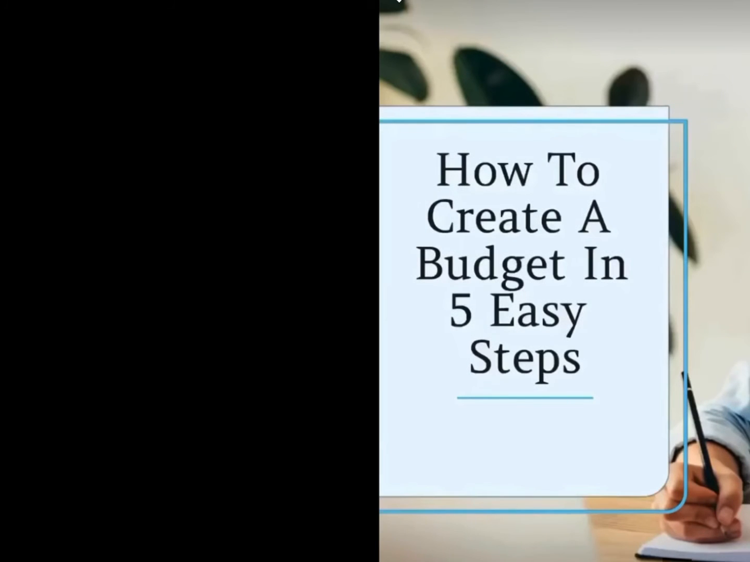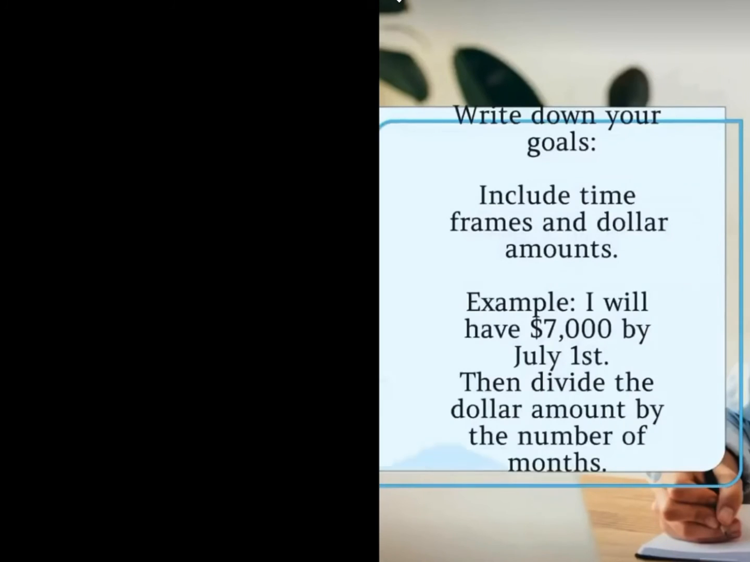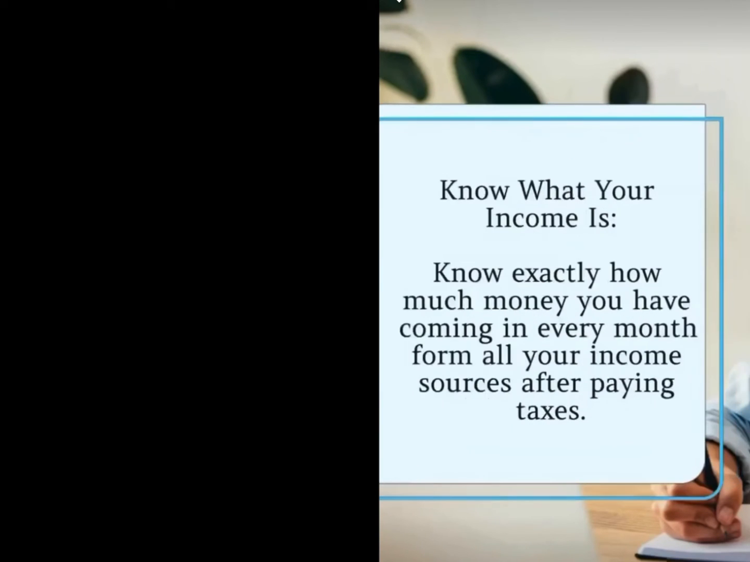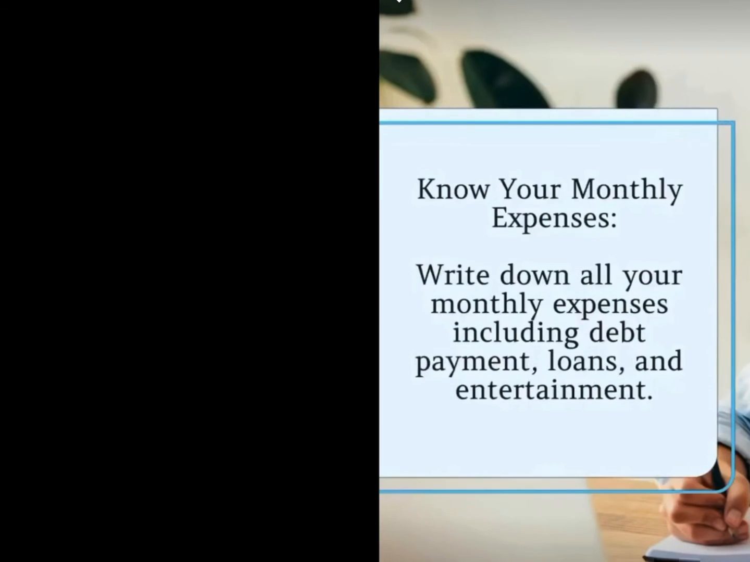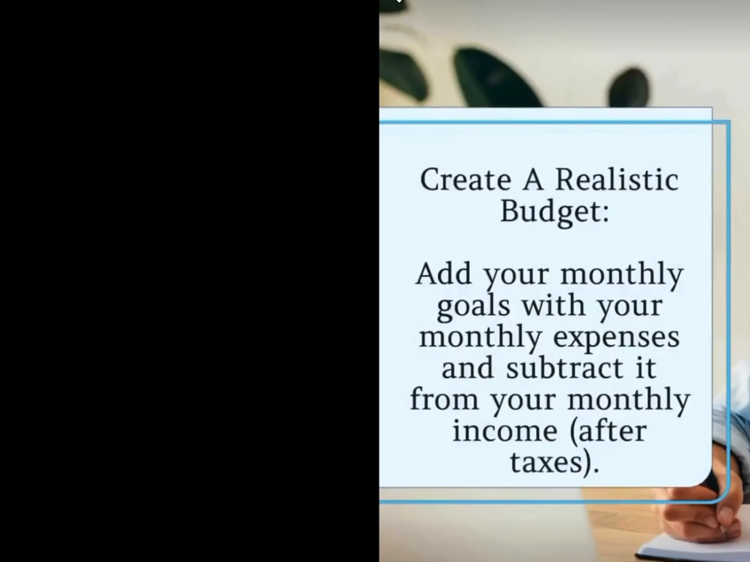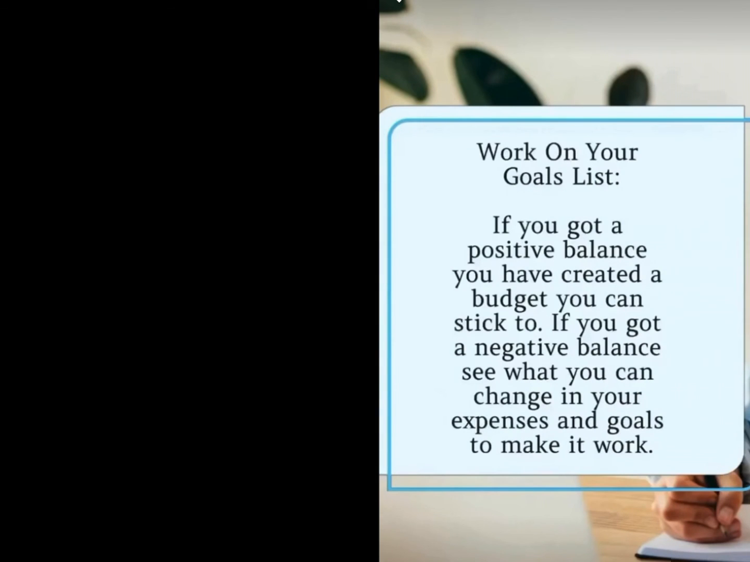Create a budget in 5 steps. Write down your goals, include time frames and dollar amounts. Know what your monthly income is from all your sources after taxes. Know your monthly expenses, including debt payments, loans, and entertainment. Add your monthly goals with your monthly expenses and subtract it from your income. If you end up with a positive balance, you have created a budget.